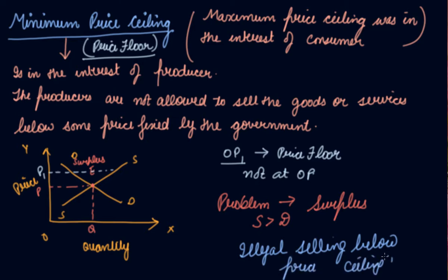See, in the market, the price is actually OP, but the government has fixed it to OP1. So demand is lower than the supply. So what will happen? In order to increase the demand, the supplier will do illegal selling. They will sell at a price somewhere below what is fixed by the government in order to sell their product in the market, to avoid the competition and to create the demand in the market. So this will lead to illegal selling below the price ceiling, and the problem will be the surplus.